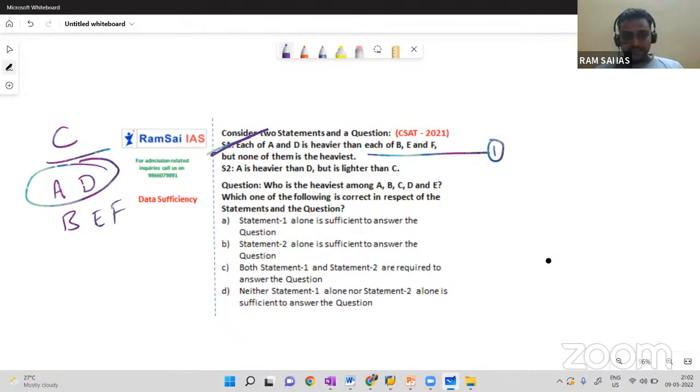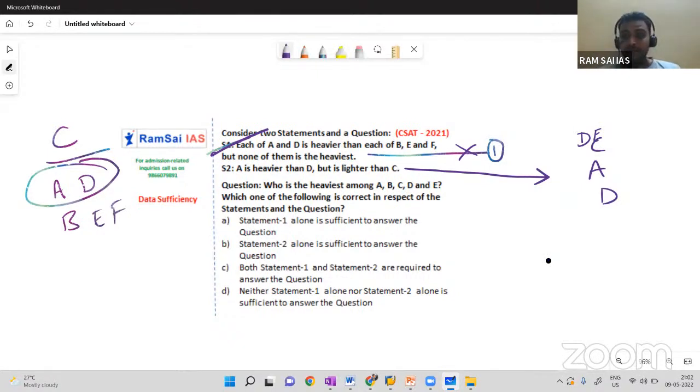Okay, what is the second statement? Now close statement one and try to solve the question by using statement two alone. A is heavier than D but lighter than C. Then what about D and E? They can be above C, and we don't know between D and E who is heaviest.